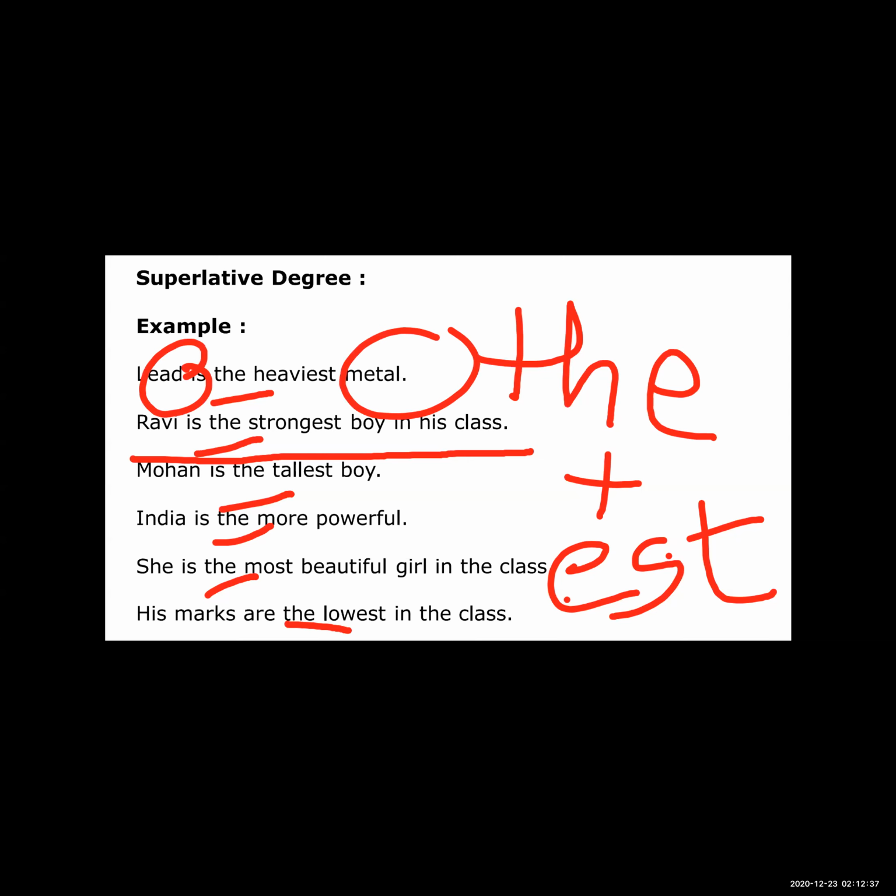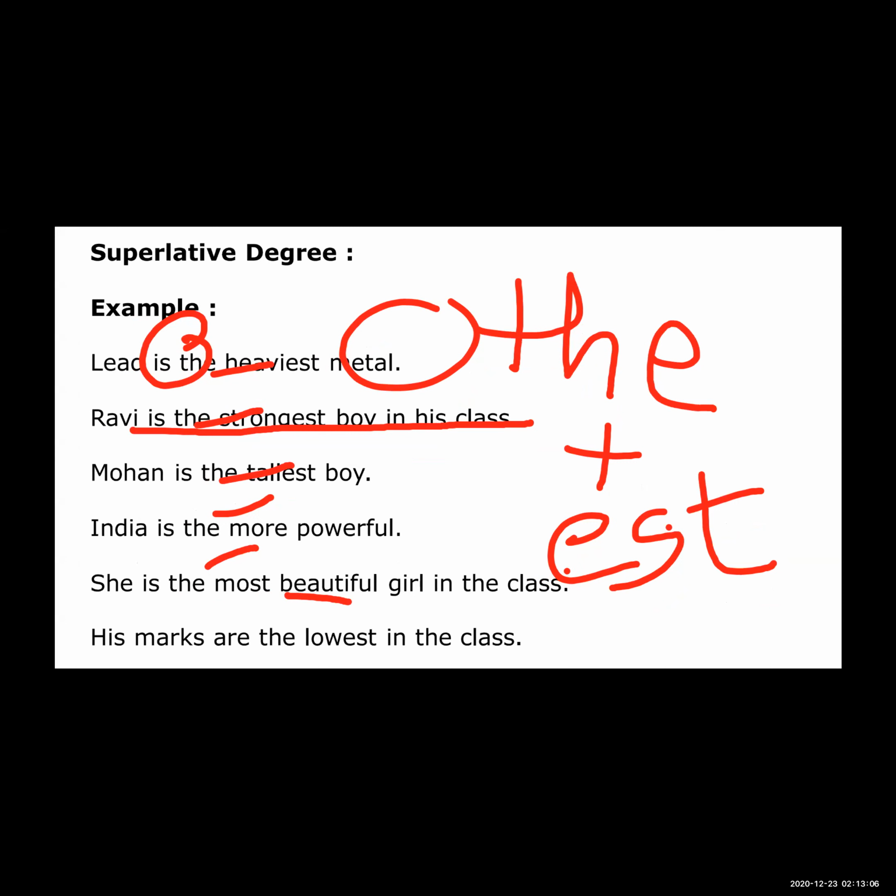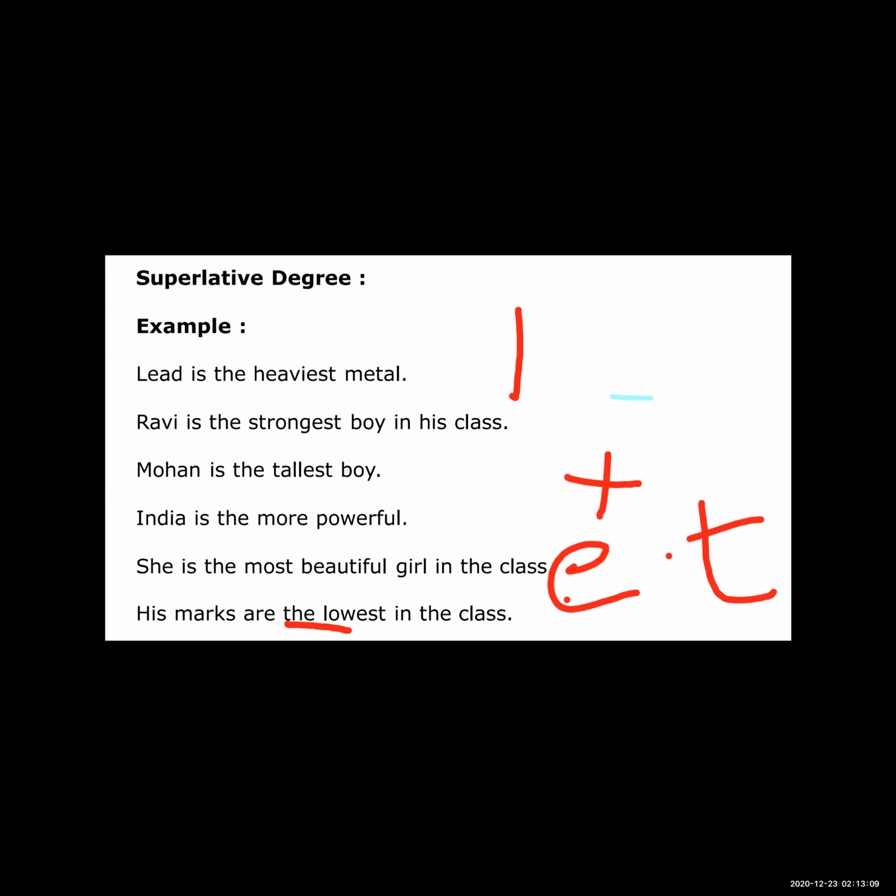Now see, Mohan is the tallest boy. Here there is also a hidden comparison. Mohan is being compared with the other boys. Maybe they are from the class, maybe they are from the family. Okay, so here Mohan is compared with more than three boys. That's why here there is a superlative degree. So when you have to find out the superlative degree, at that time you have to concentrate on the article the plus